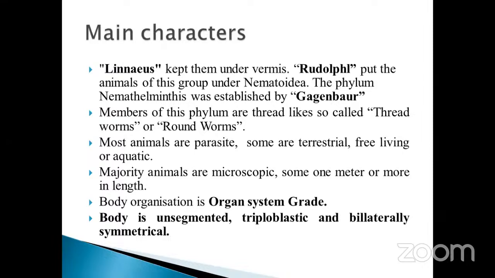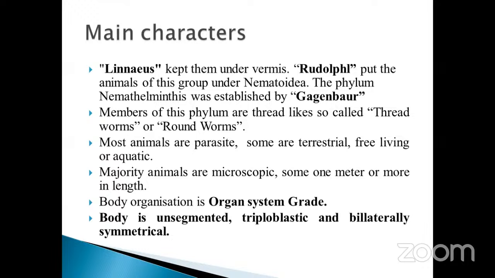Common example is Ascaris lumbricoides. It is a worm commonly found in the intestine of small kids under 5. This is an infection. Normally, children under 5 suffer from this Ascaris lumbricoides. Most animals are parasites. Parasite means they are feeding on your body. They are taking your nutrition, and the intake is only from one side. It's not mutual. They are exploiting your body. These are called parasites.